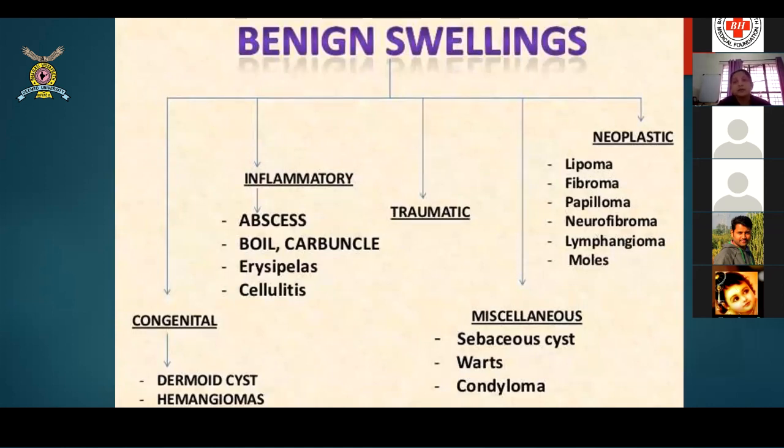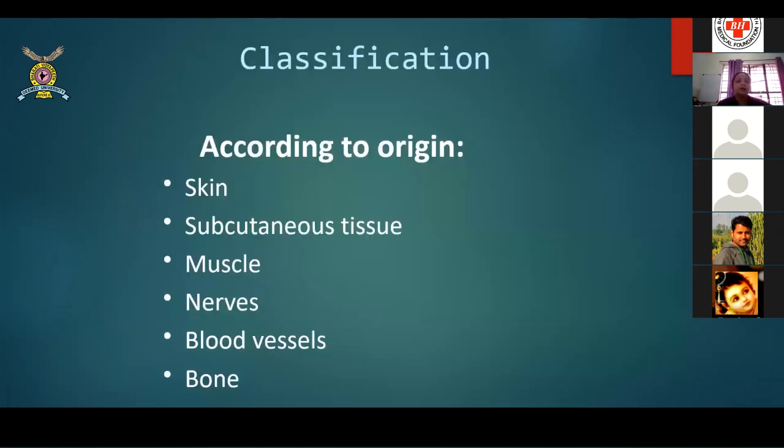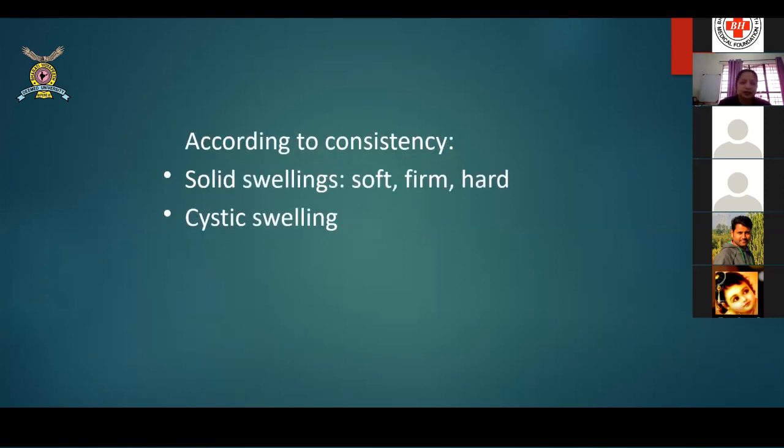So of course, most of these swellings need a major diagnosis, it is very important. From your end, obviously, the operative part may not be done, agreed, but if you can diagnose in prior, that will be of great importance. So how and when, I will talk according to the swellings. They are usually classified according to the origins, that is skin, subcutaneous tissue, muscles, nerves, blood vessels, or bone. Bone swellings I have not taken up here because I think let the orthopedics deal with those. According to the consistency, we all know they are soft, firm, hard, or cystic.